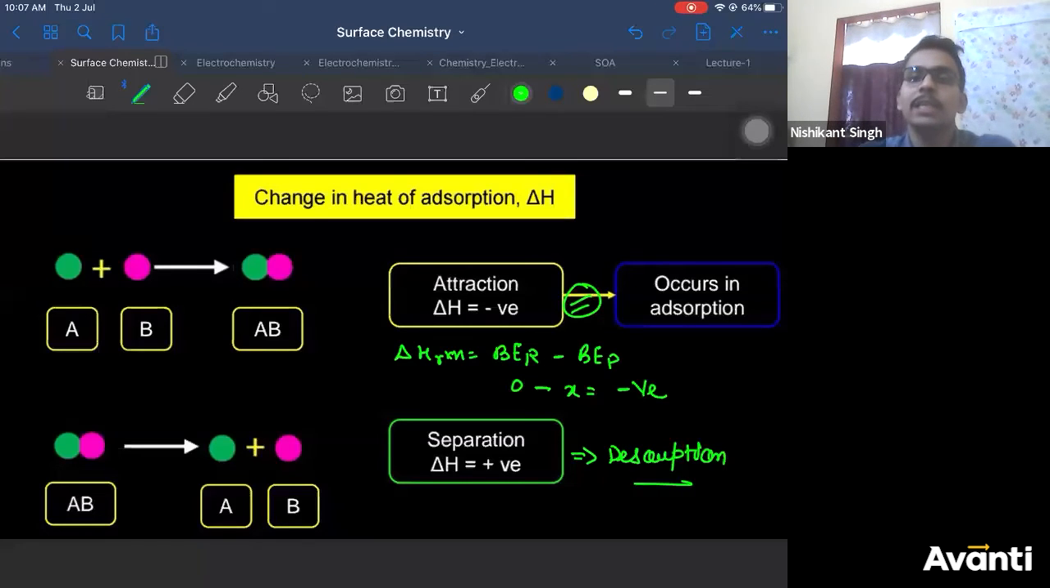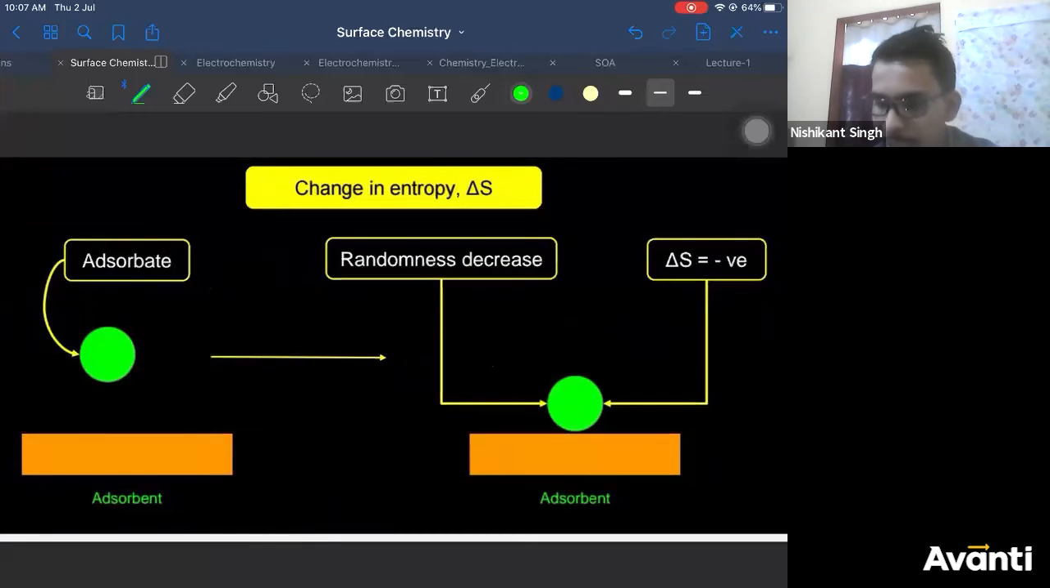We have discussed delta H. We'll go to delta S and delta G. Is that clear, everyone? Right. Let us take the next property, that is change in entropy. So all of you observe this carefully, how the entropy changes.